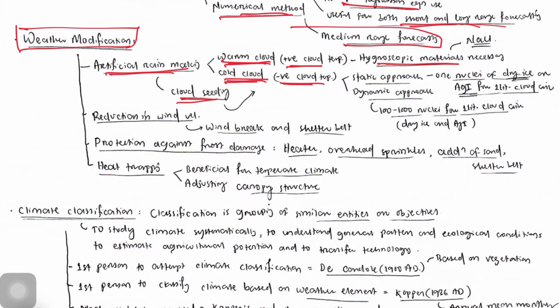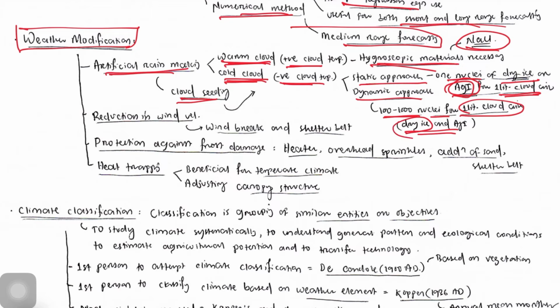For cold cloud seeding, there are again two approaches. One is the static approach, another one is the dynamic approach. For the static approach, 1 nucleus of dry ice or silver iodide is used for 1 liter of cloud. Okay. For the dynamic approach, 100 to 1000 nuclei for 1 liter of cloud air are used. That is dry ice or silver iodide. So from here you can remember important points: for warm cloud seeding, sodium chloride or hygroscopic material is used, and for cold cloud seeding we generally use silver iodide and dry ice.